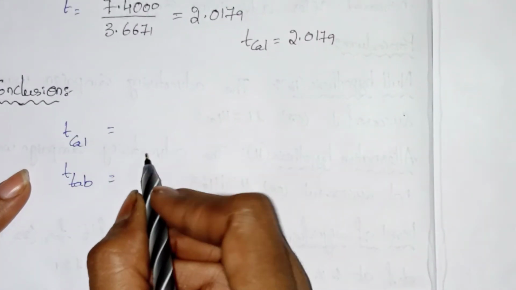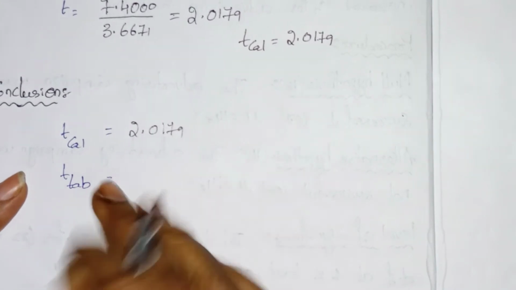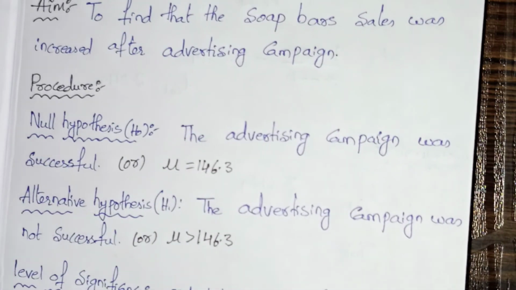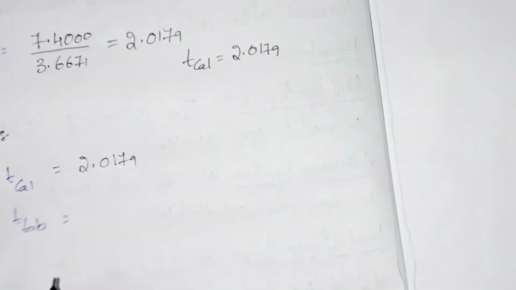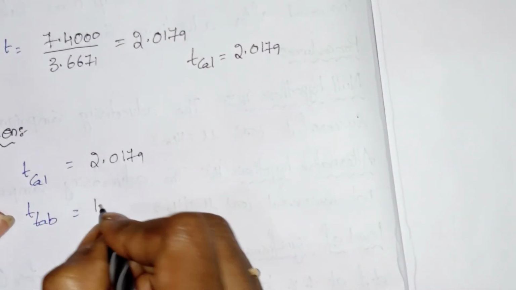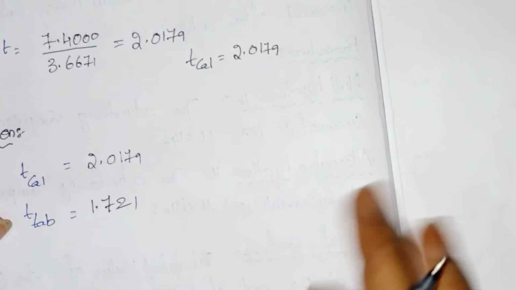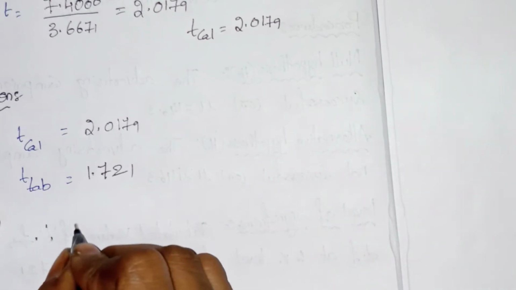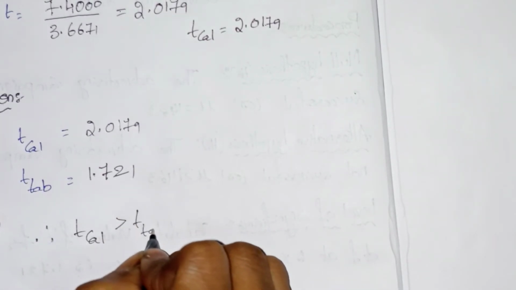Now the conclusion. T calculated equals 2.0179, and the t table value we have written here is 1.721. T calculated is greater than t table.